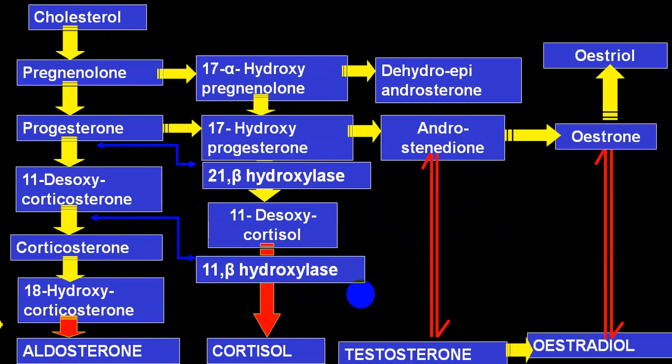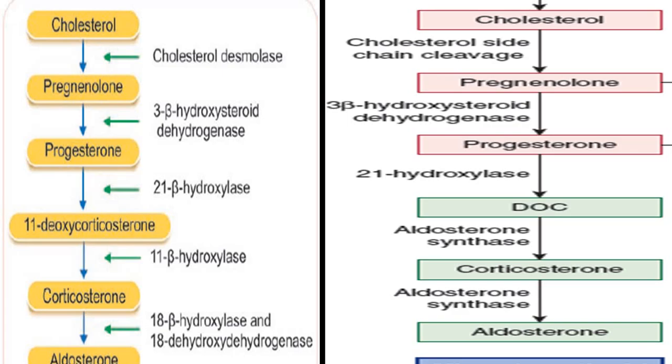We skip this particular part. Cholesterol will be converted into aldosterone, and also into cortisol, testosterone, and estradiol. Aldosterone is a powerful mineralocorticoid, synthesized by zona glomerulosa. Cortisol has minimal mineralocorticoid activity, and is synthesized by zona fasciculata and reticularis. Also, the androgenic hormones are synthesized in zona fasciculata and reticularis.